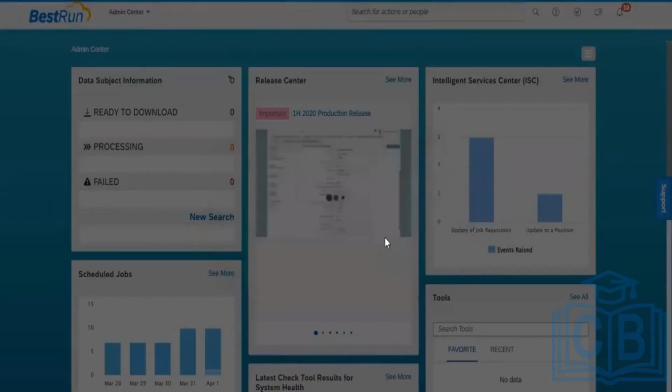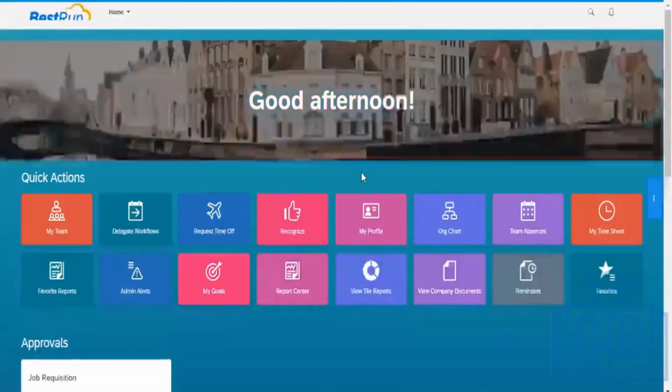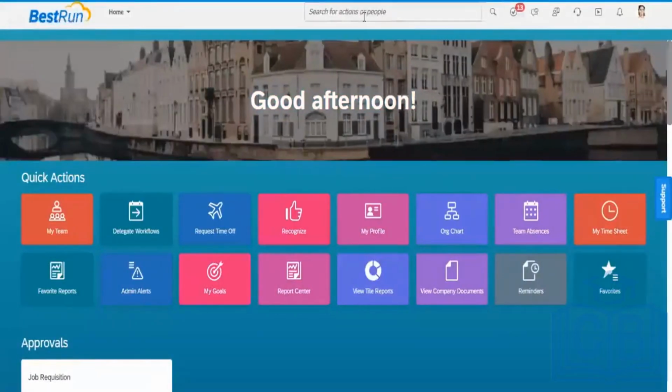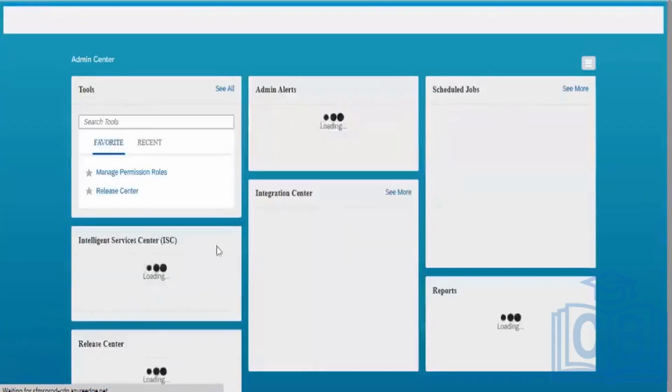Now I can go into the admin center. Every time there is no requirement of going into the admin center because I can directly type, but I am just showing you.